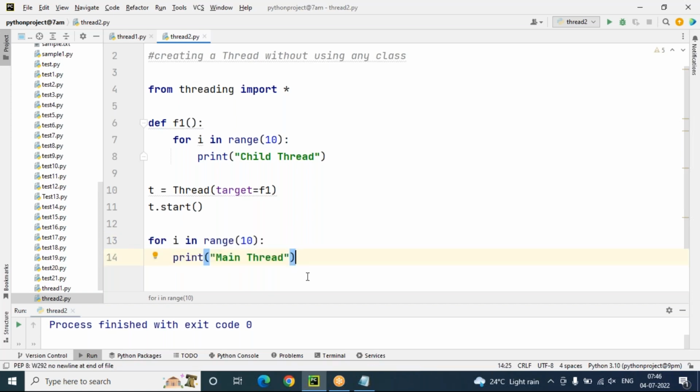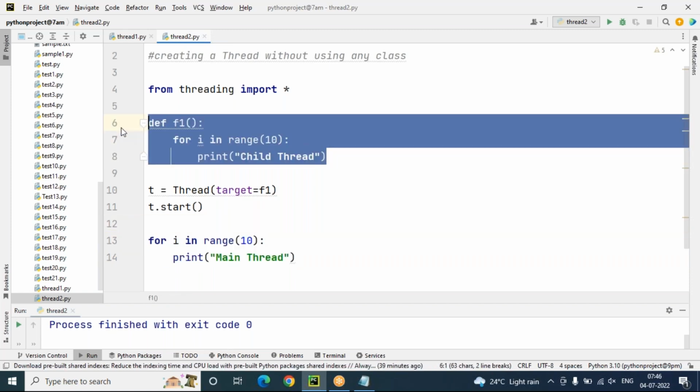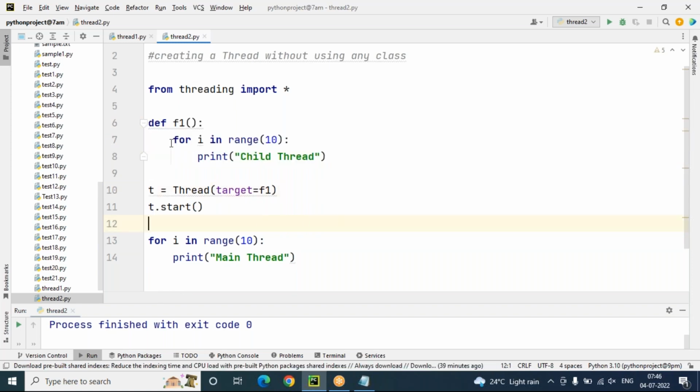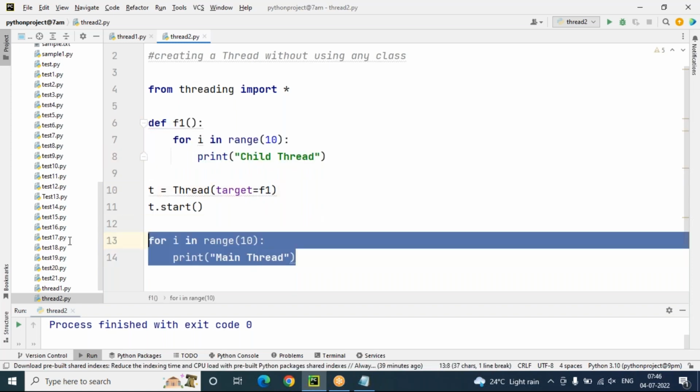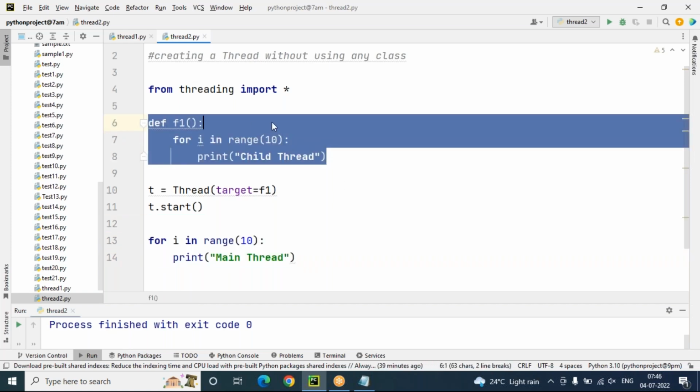Behind the scenes, every Python program has one thread, that is called the main thread. That executes this code only. And this part of the code, line numbers 6, 7, 8, is executed by child thread T only. So the main thread is executing this program and the child thread is targeting the f1 function.